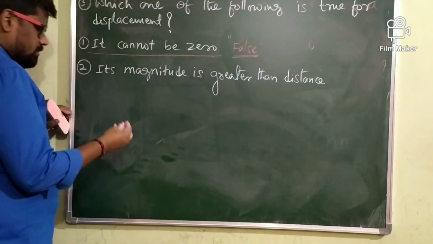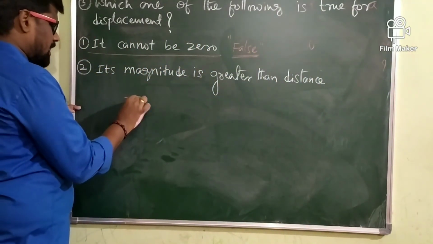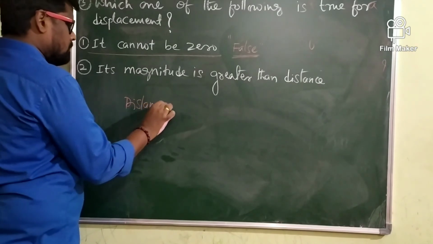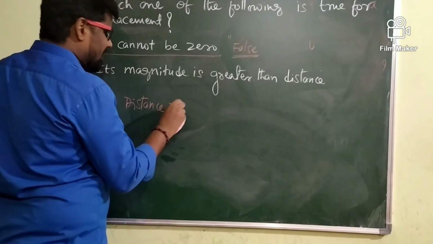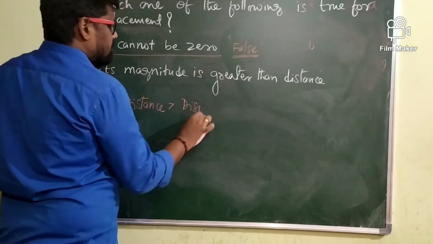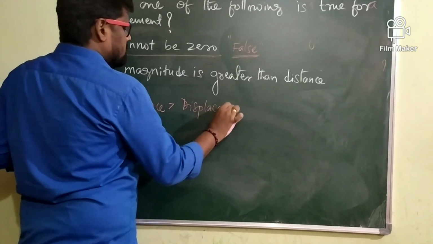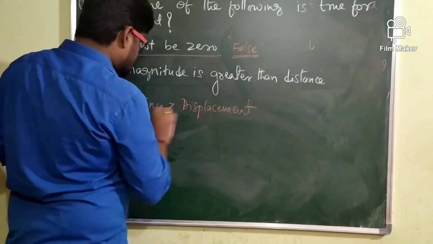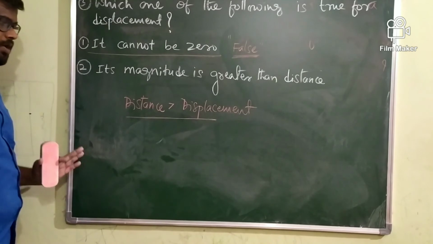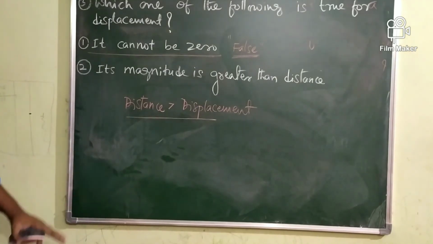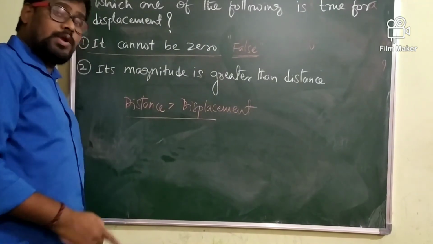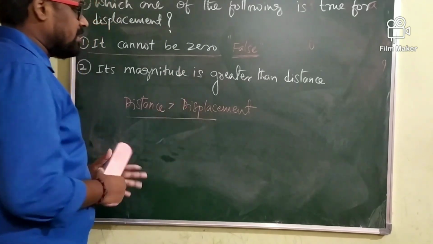Then, the second: the distance traveled by the body is always greater than displacement. Concentrate here. It means the magnitude of the distance is greater than the displacement.